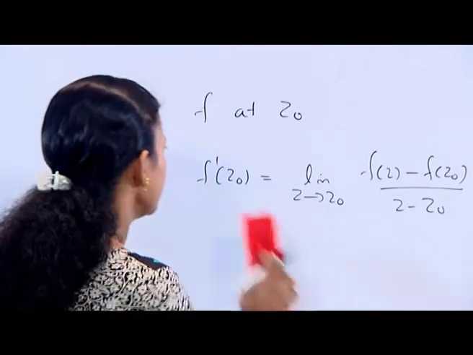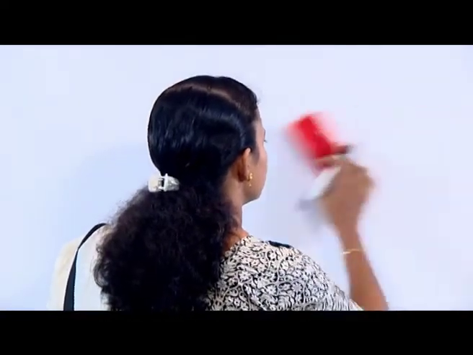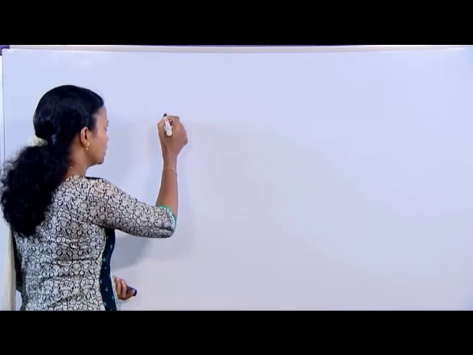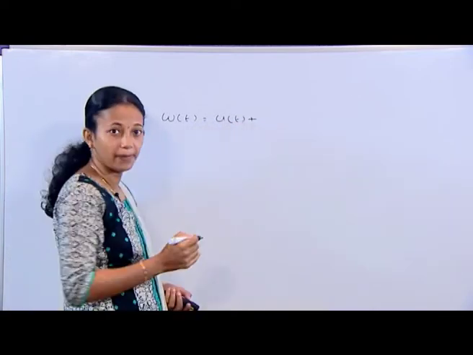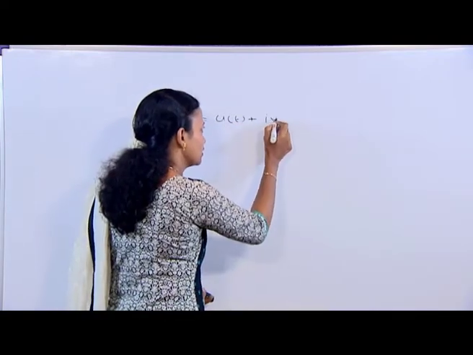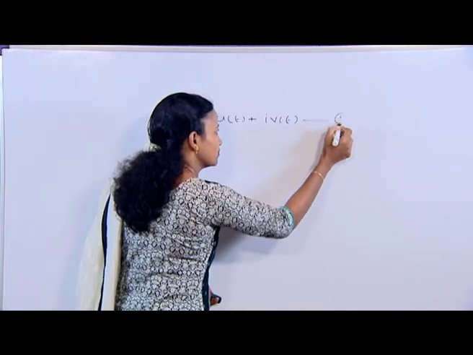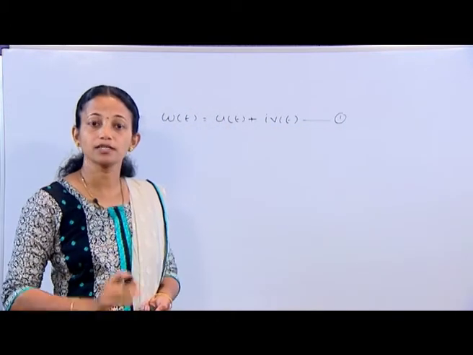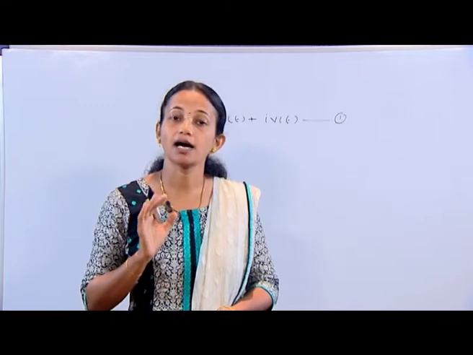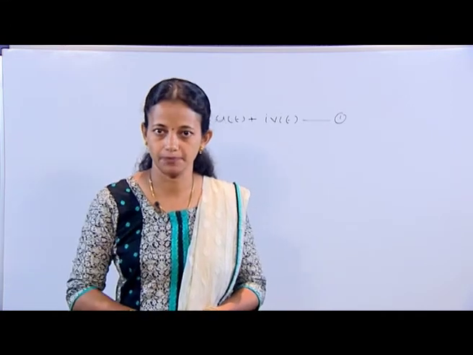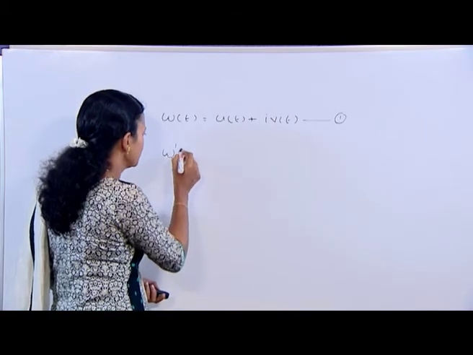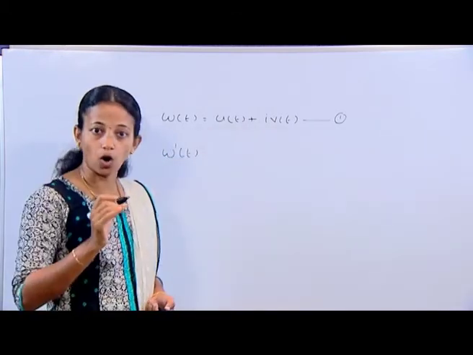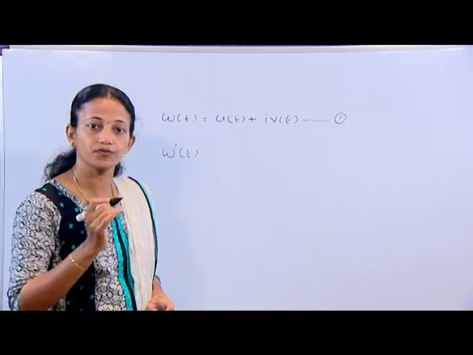We have a definition: if w of t is equal to u of t plus i v of t, equation number 1, where the functions u and v are real valued functions of t, then the derivative w dash of t, or we can say d by dt of w of t,